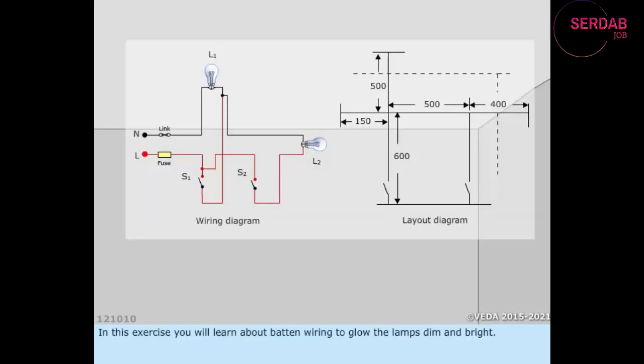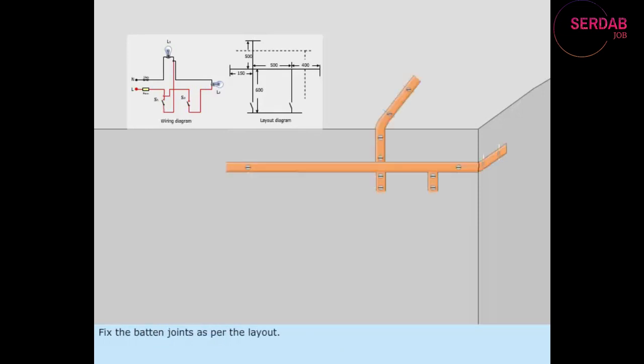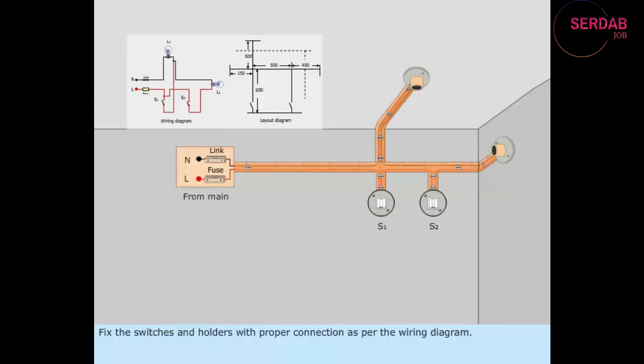In this exercise, you will learn about batten wiring to glow the lamps dim and bright. The wiring and layout diagrams are shown. Mark the layout on the wall. Fix the batten joints as per the layout. Fix the switches and holders with proper connection as per the wiring diagram. Fix the lamp and test the wiring.